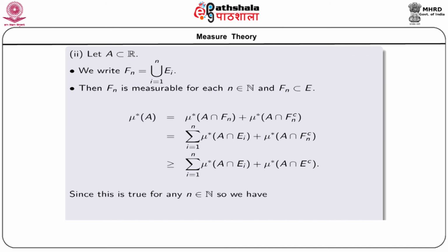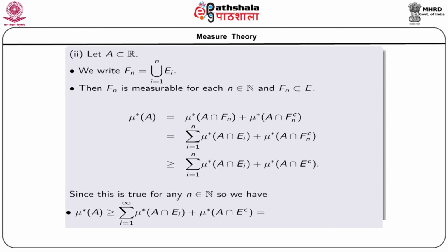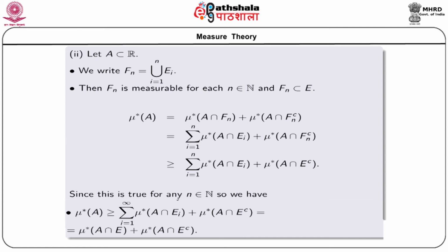So this inequality is true for any n belonging to capital N, and so taking n tends to infinity we have mu star of A greater or equal to sigma i equal to 1 to infinity mu star of A intersection E_i plus mu star of A intersection E complement, and this is equal to mu star of A intersection E plus mu star of A intersection E complement, and this shows that the set E is measurable.